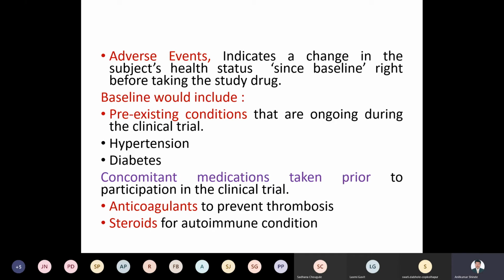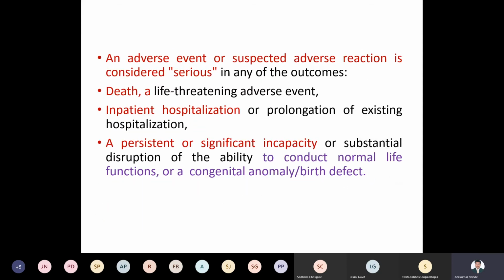A condition may occur, and a pre-existing condition means before conducting the study. So does that patient have hypertension or not, is the patient diabetic or not, has the person taken any concomitant drugs before or not? Has this person previously taken anticoagulant preparations or not? Has this person been administered steroids before? That will be checked before you conduct the study.